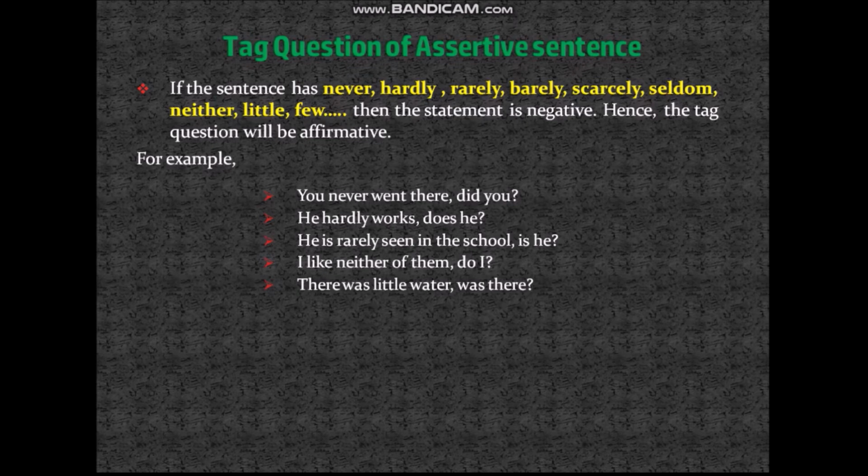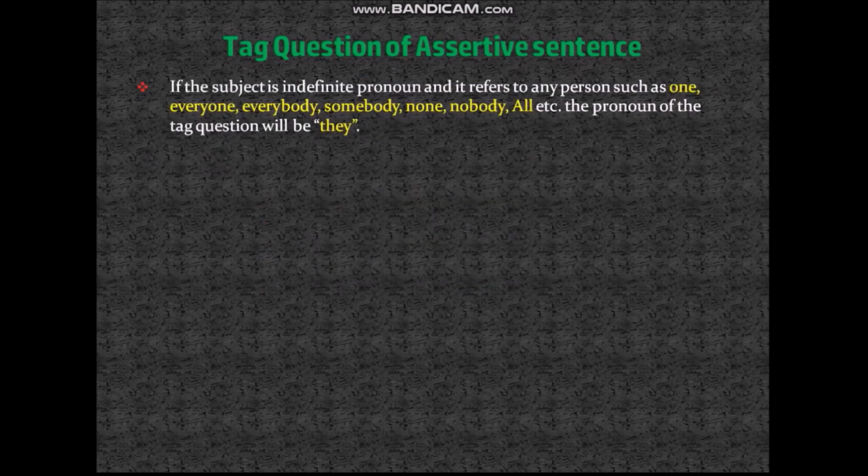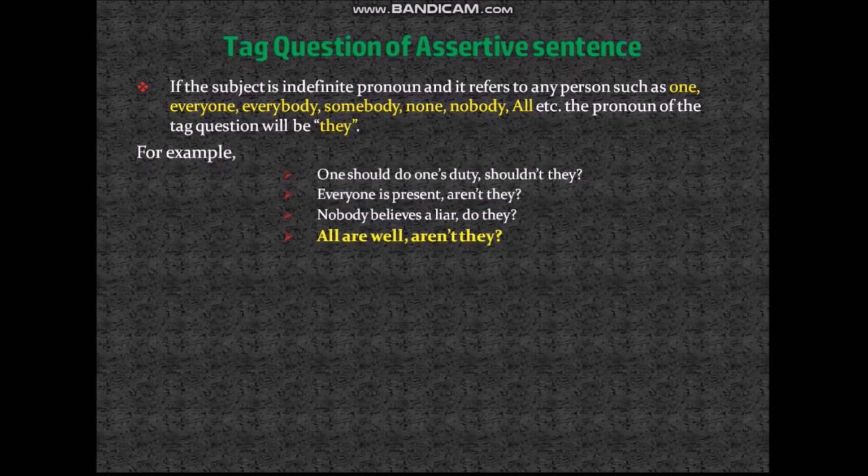The next rule is if the subject is an indefinite pronoun and it refers to any person, such as one, everyone, everybody, somebody, none, nobody, all, etc., the pronoun of the tag question will be "they." Alright? For example, one should do one's duty. So here "one" refers to a person, right? So the tag question will be "shouldn't they?"